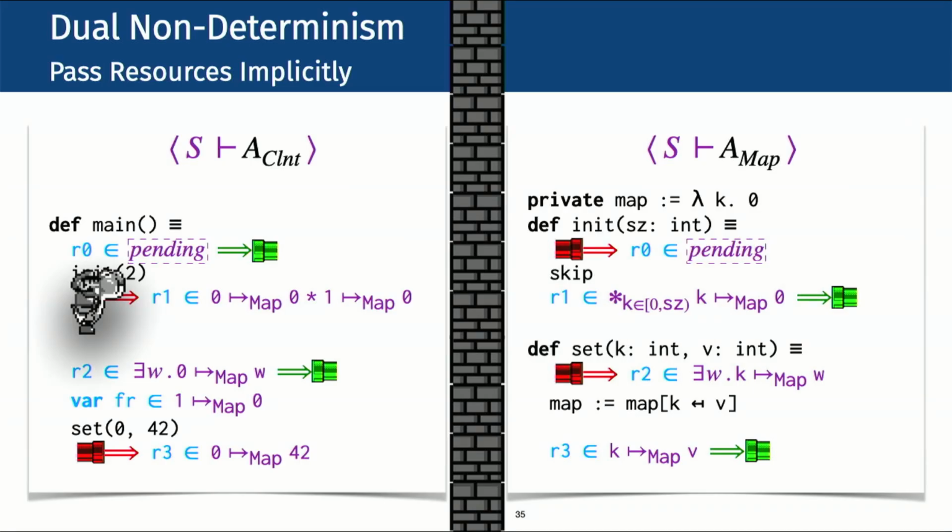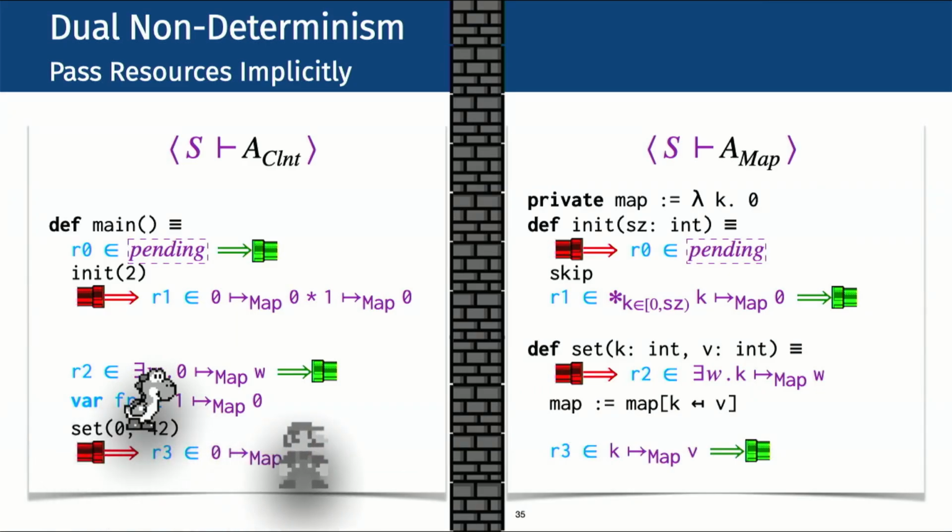The map receives it, updates it to the resource, R1, that satisfies the postcondition, and sends it back to the client. Client receives it, and splits it into two parts, R2 and FR, where the latter will work as a frame in the sense of separation logic. And sends only R2, receives R2, and sends the updated resource R3, and receives R3. And finally, we can continue this adventure with our loyal frame that was left behind.